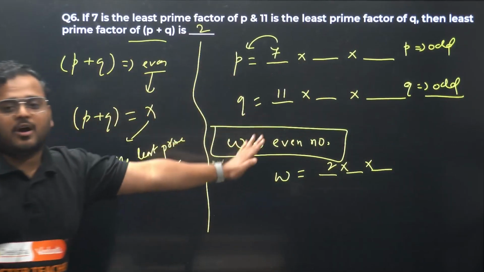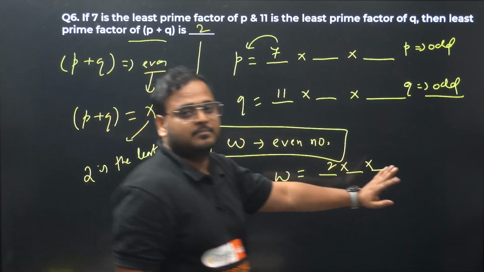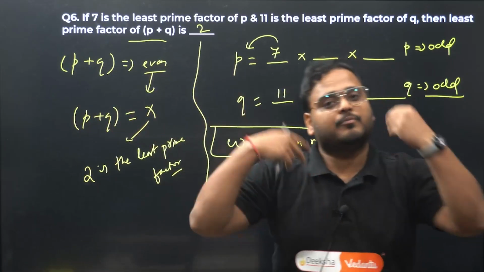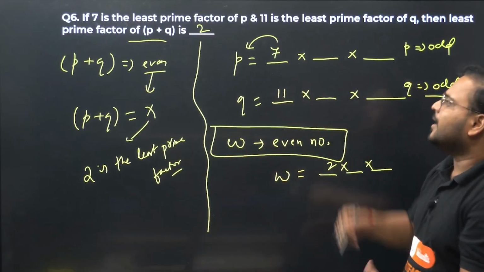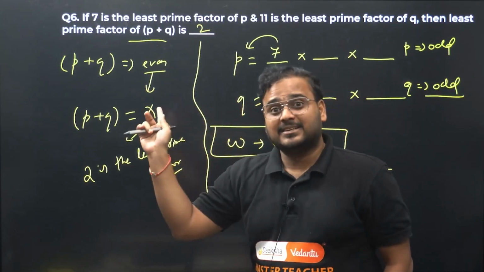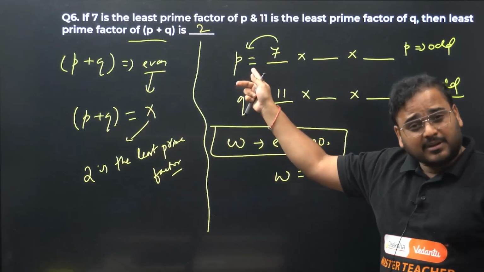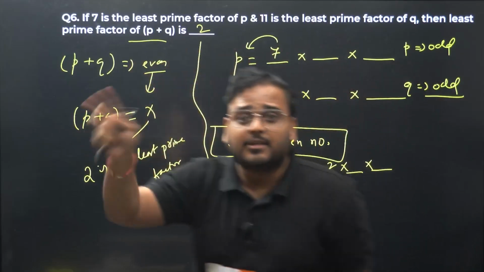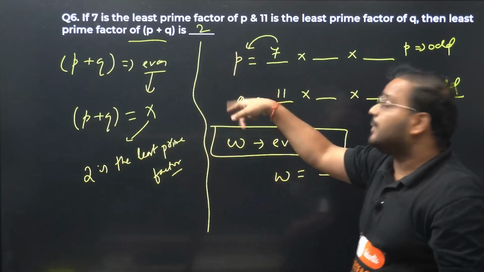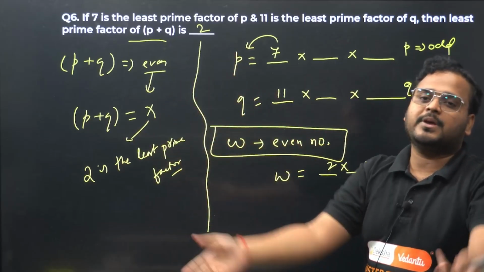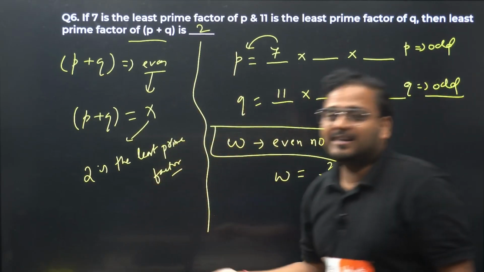I have not solved it. I have not given you any step. This question has 0 steps. You make your own statement. Your English must be better than me. Make your own statements, okay? But logic: P's smallest prime factor is 7, not even. Q's smallest prime factor is 11, not even. The sum is even, which means of course it is going to have 2 as the least prime factor.